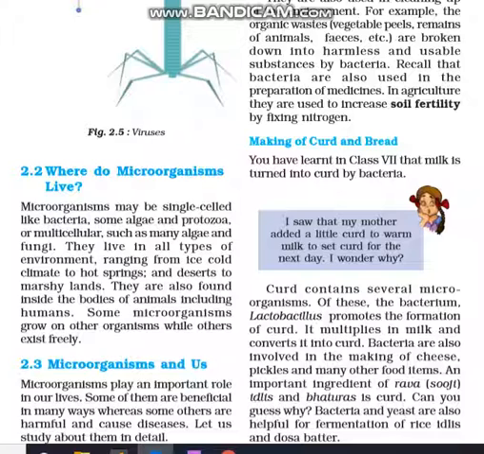Curd contains several microorganisms. Of these, the bacterium Lactobacillus promotes the formation of curd. These are the two microorganisms which are useful to prepare curd from milk. So, because of these two bacteria, milk gets converted to curd.